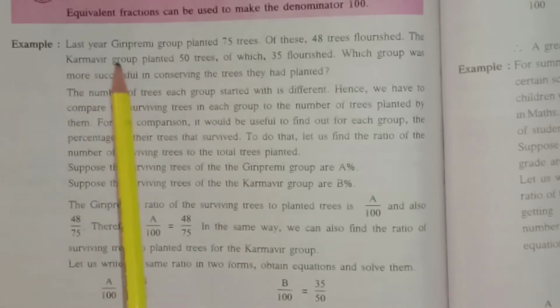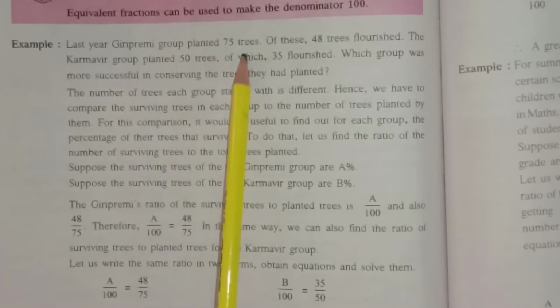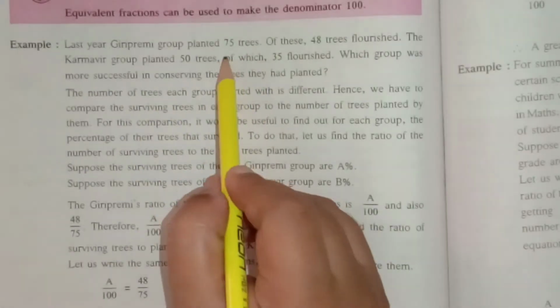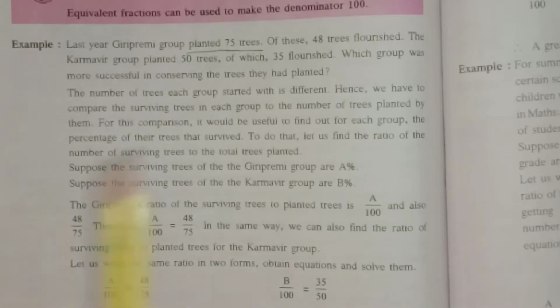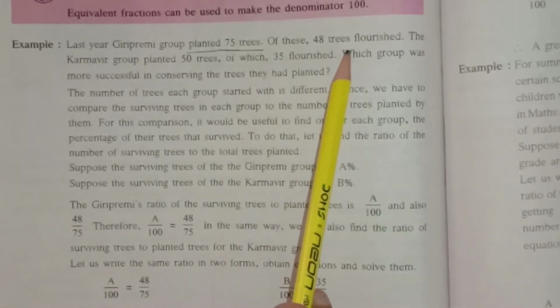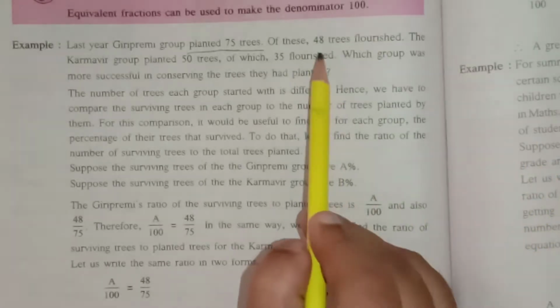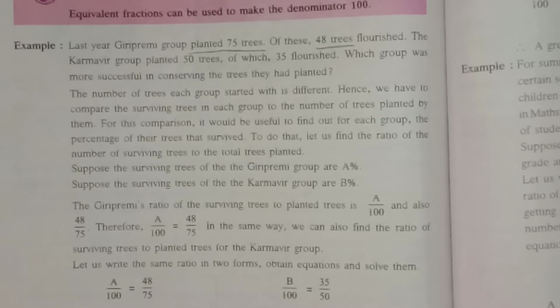So there is one group whose name is Giri Premi, and they are planting 75 trees. Now I'll underline that. Planted 75 trees. Of this, 48 trees flourished, means they grew properly. How much flourished? Only 48 from how much? 75. Did you understand till here?